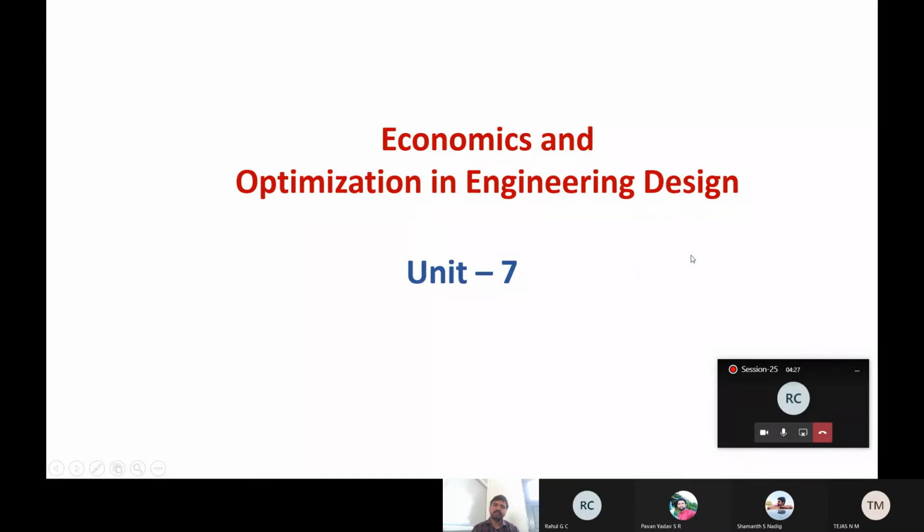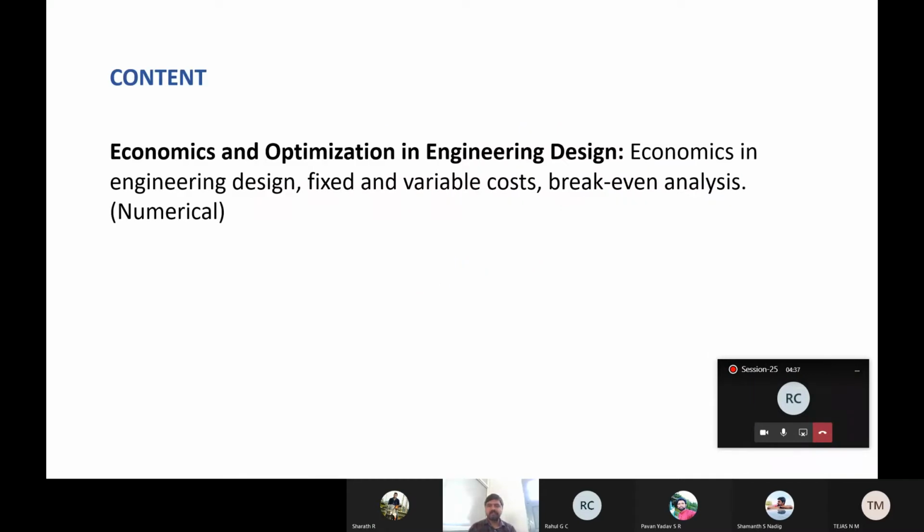Okay, so I will start unit 7. In this unit, we are going to discuss economic aspects related to engineering design. Compared to other units, we have only a few topics in this unit. From an exam point of view, you can consider preparing for unit 7. The reason is we have only a few topics, so you can cover them in less time.